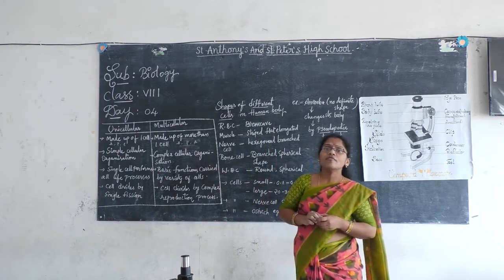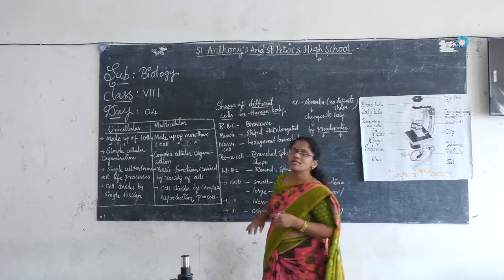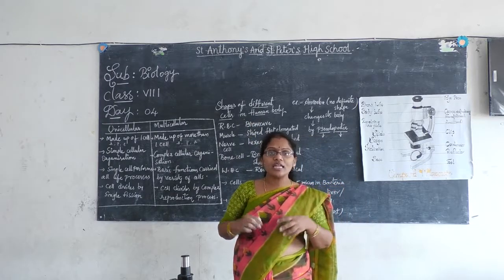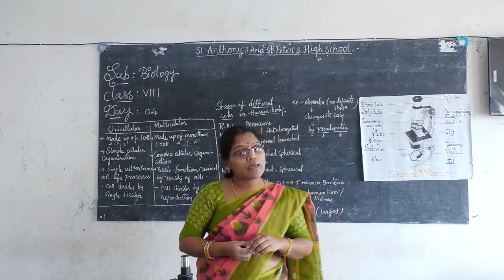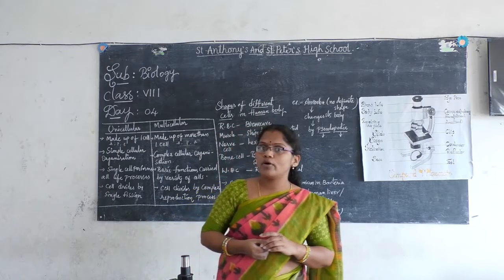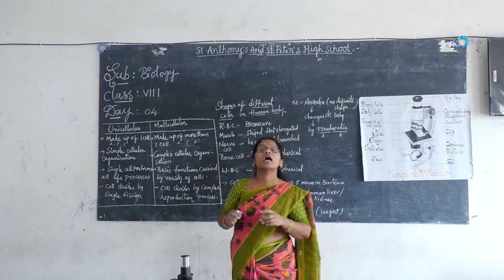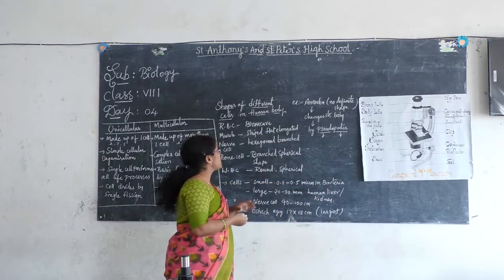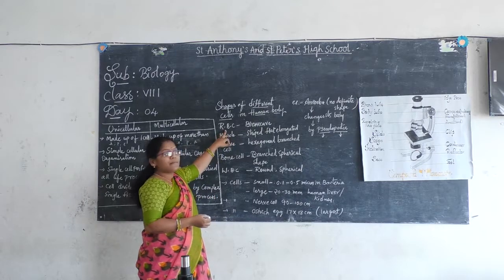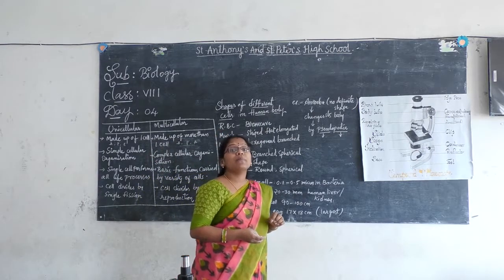Now, when coming to the shape of the cells in the human body, I think you are eager to know what are the different types of shapes present in the human body, right? So I am going to show you only some shapes. What are the names of the shapes here? See here, RBC. You know RBC? What is meant by RBC?